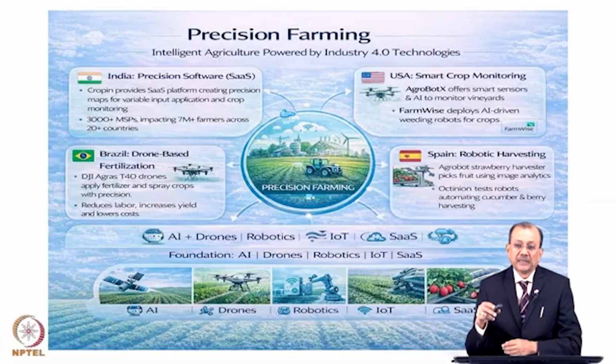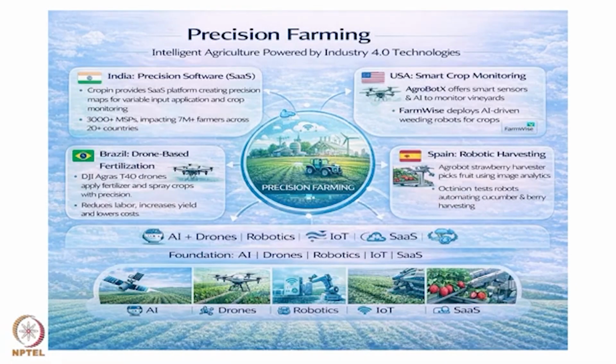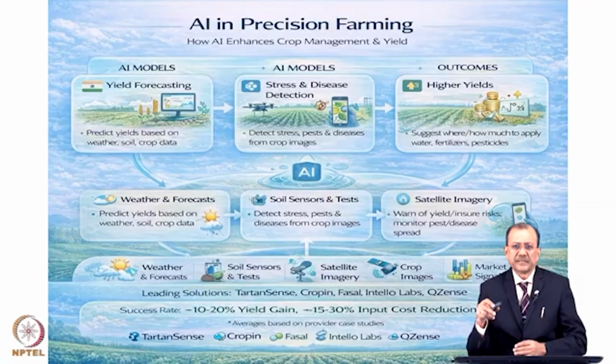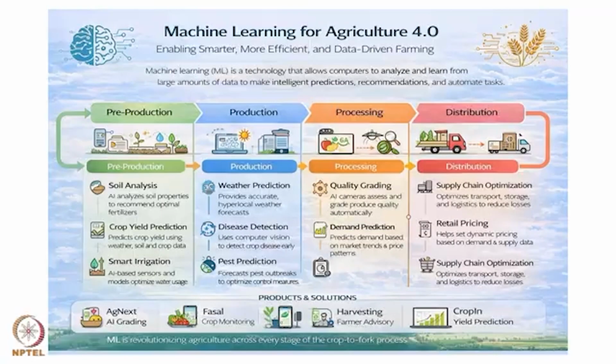Some platforms have come which are called precision farming as a service. Because this is quite an expensive exercise, one need not develop everything. This should be available as a service, and that is being offered by some of our service providers. I have two case studies which I will show you later. So what kind of AI models are being developed? Yield forecasting, stress and disease detection, higher yields. These are the models which have been developed.